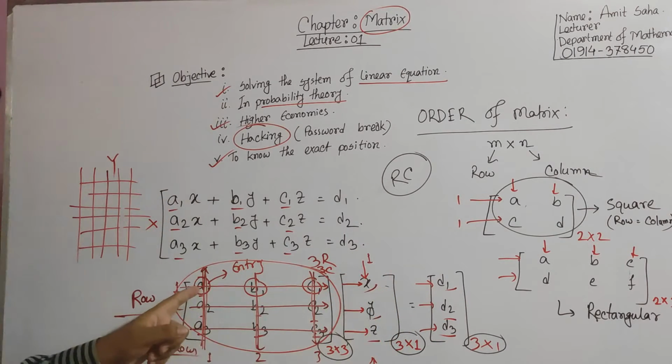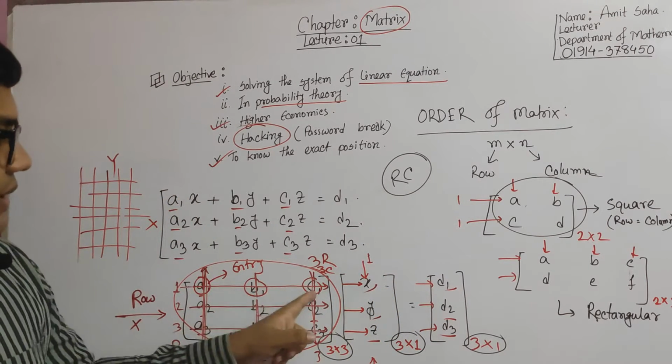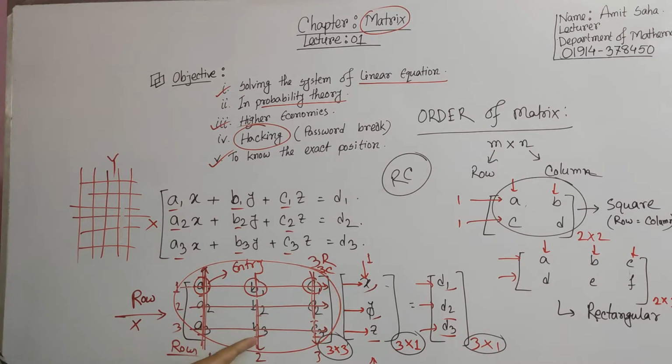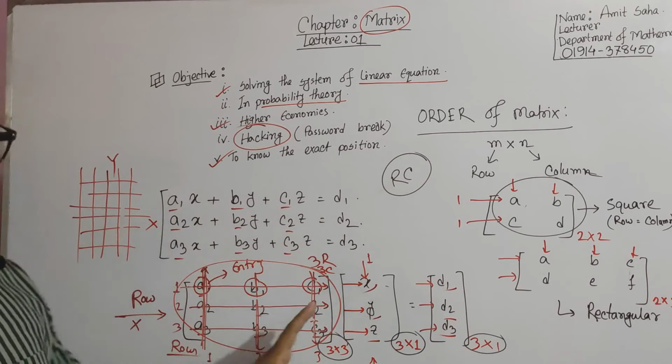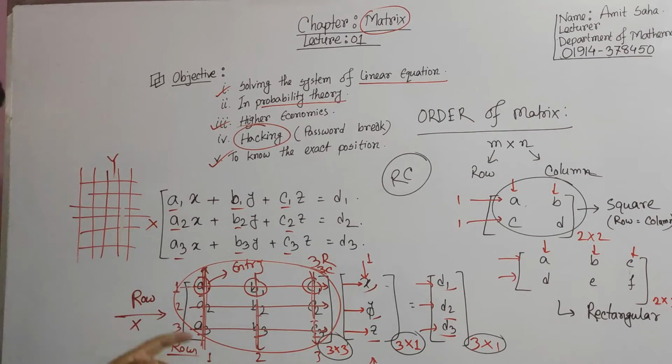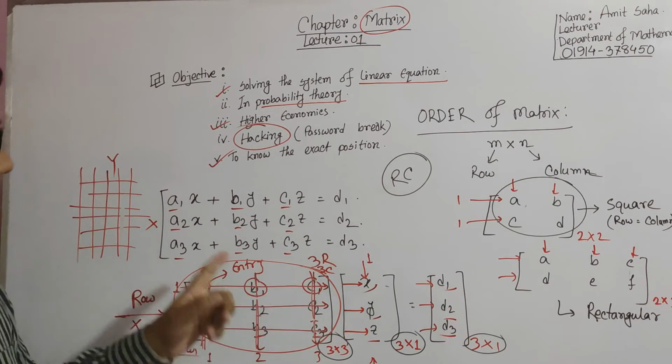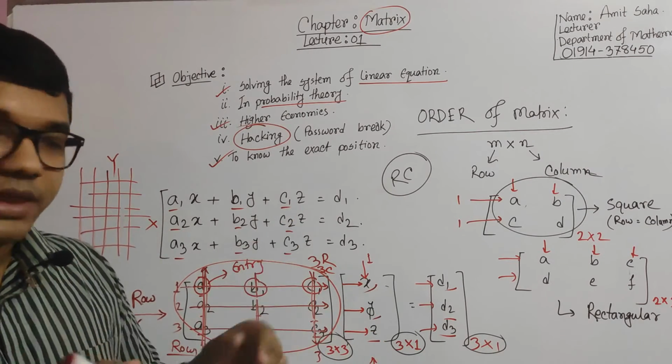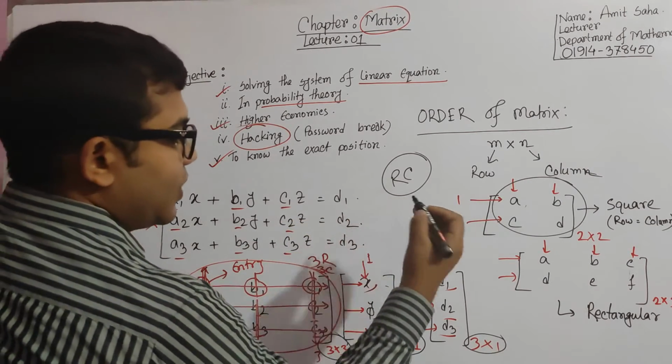If there are some entries organized with some rows and columns, using what?